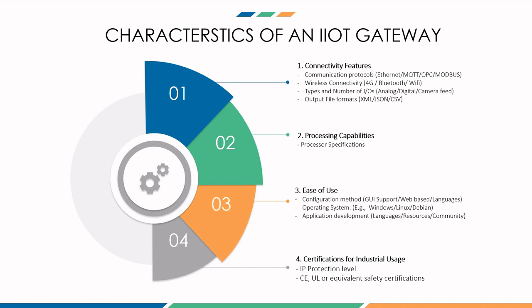The last aspect is certifications for industrial usage. The gateway that you are procuring should have appropriate certifications, and also the ingress protection level, whether it is suitable for industrial use or not. So such aspects you should check. And then CUL or equivalent safety certification. These are some of the very basic certifications that one must have if you intend to use the gateways in manufacturing setups.